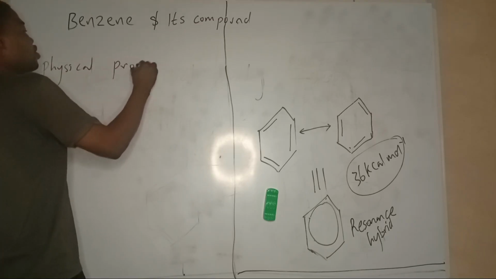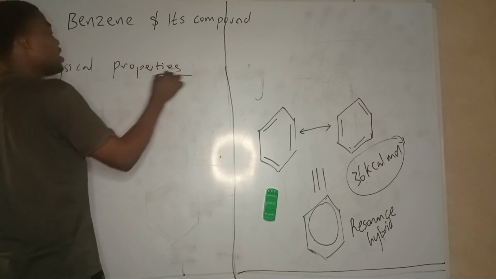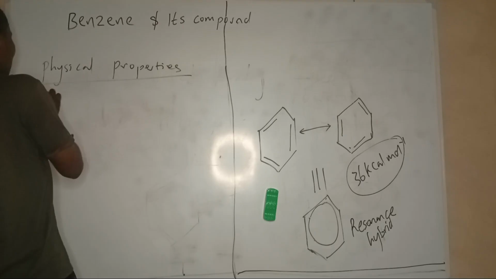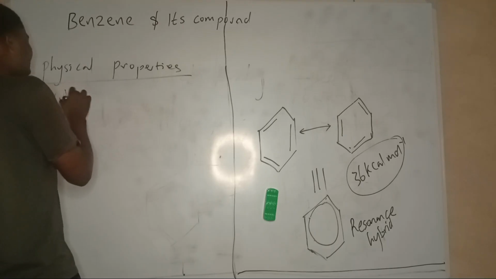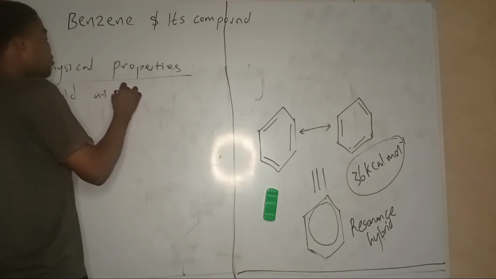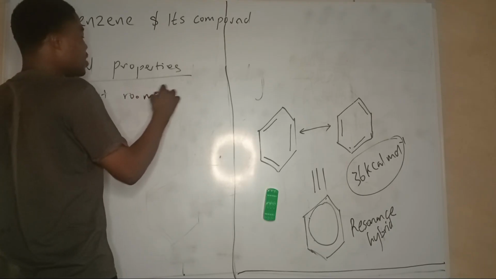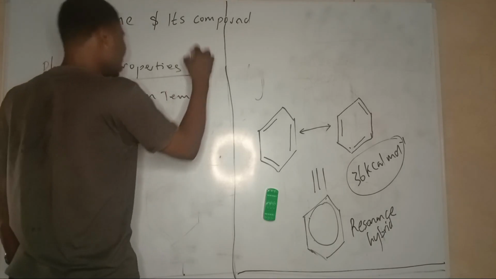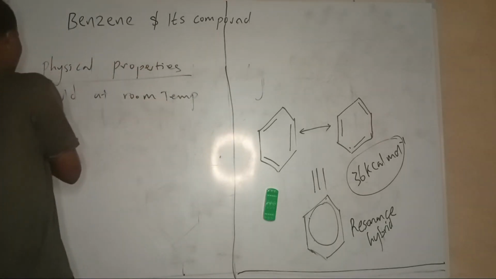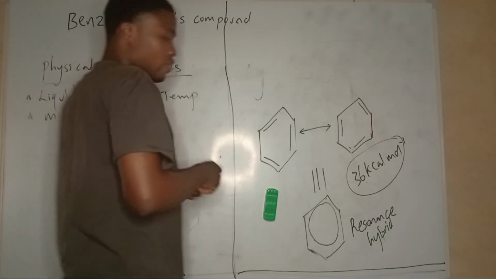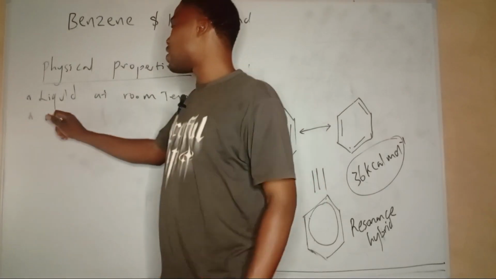Benzene is a colorless liquid at room temperature, that's 25 degrees Celsius. Now, it has a melting point. Funny enough, it has a melting point.